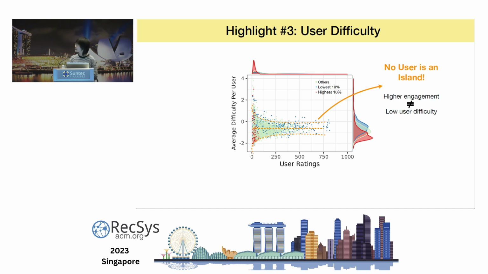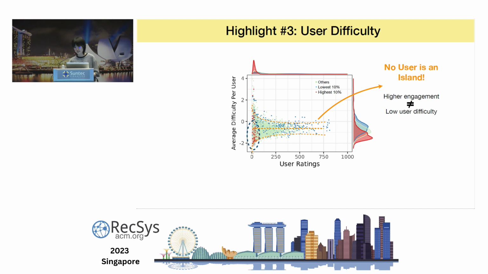And we explain this as no user is an island. Which means that if we want further improvements in recommendation performance, it would require a large portion of users to increase their engagement level, instead of just several users rating a lot of items.